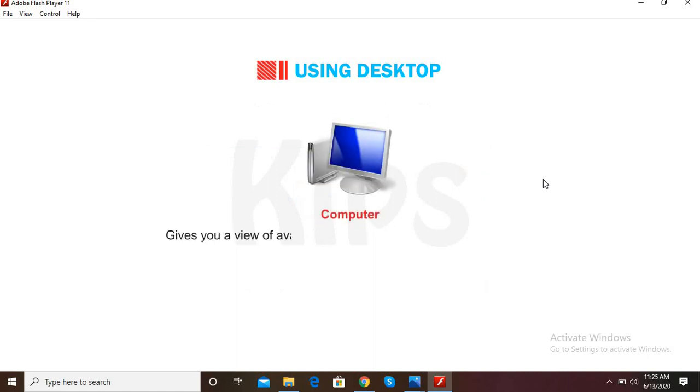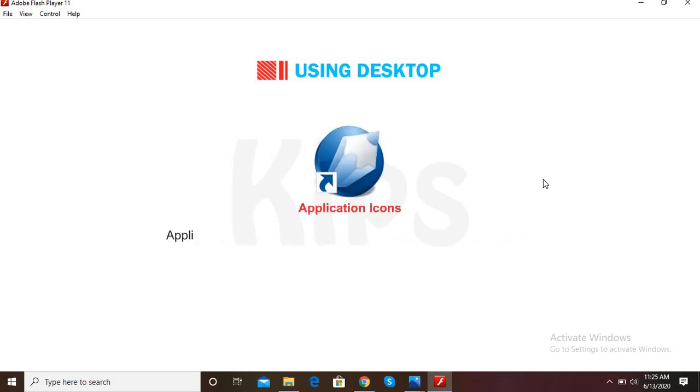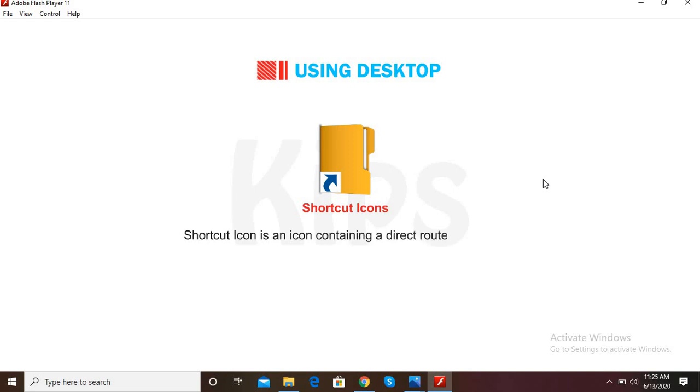Computer gives you a view of available drives and the content stored on the computer system. Double-clicking on a drive icon will display the folders contained in that drive. Application icons are the graphical images that give quick access to the related application. A shortcut icon is an icon containing a direct route to a specific application, document or folder, etc. It has a small jump arrow on its lower left corner.